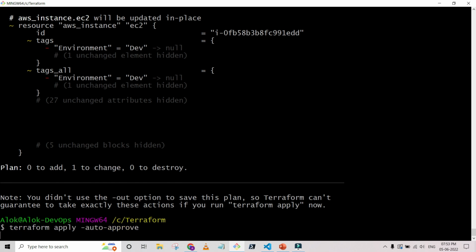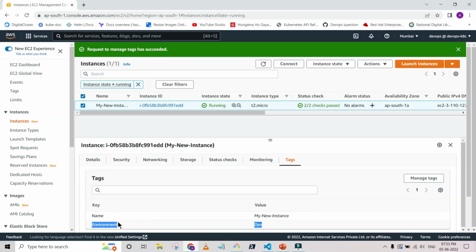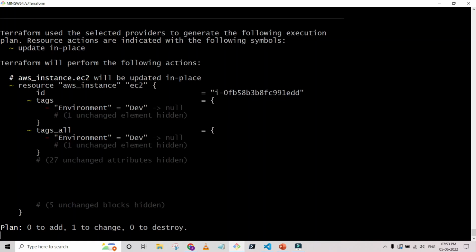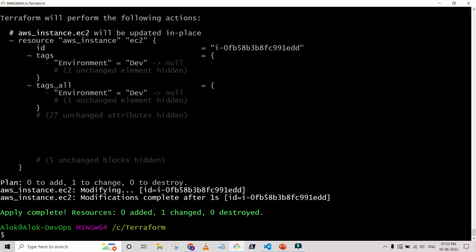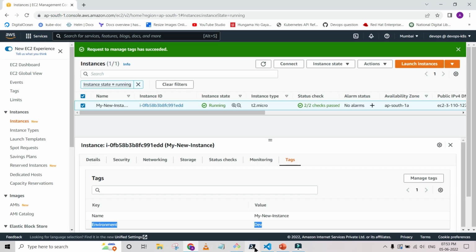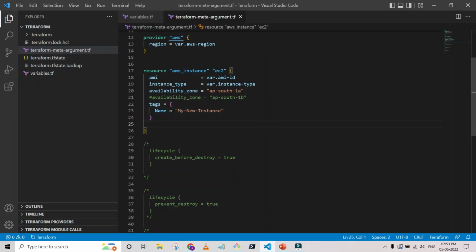Let me apply it. Previously you can see that we have two tags in this environment for this resource. Now we are going to see what the changes are. You can see that it's modifying, and modifications completed. So what modifications completed? In the file, we don't have the other tag.